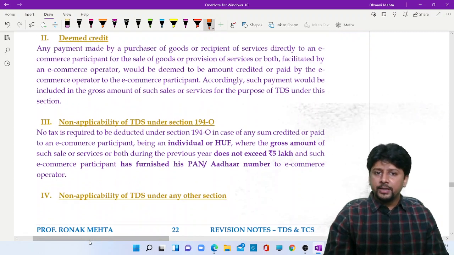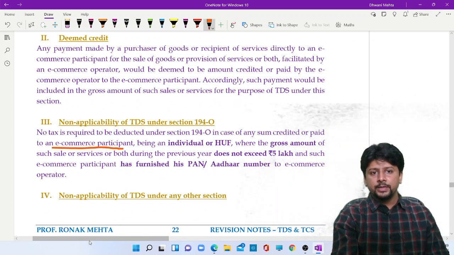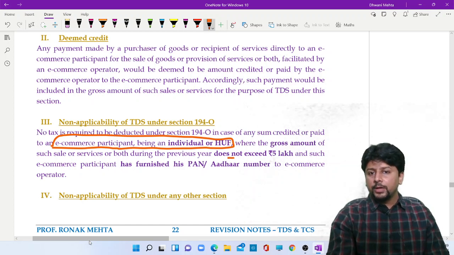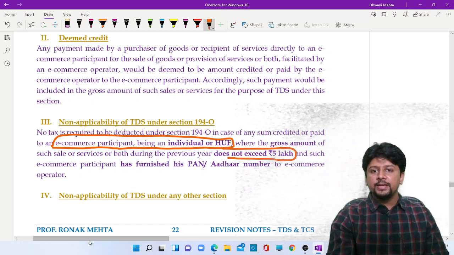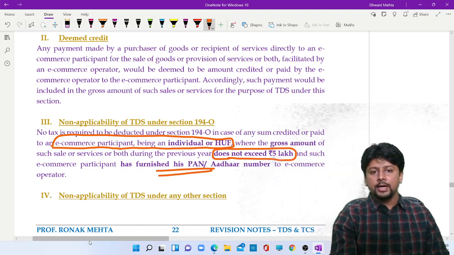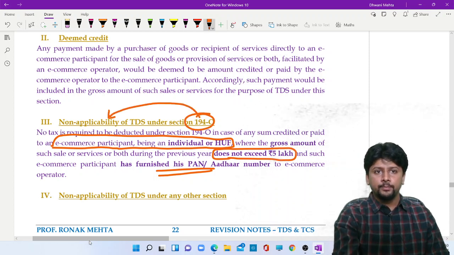One case of non-applicability: if the e-commerce participant is an individual or HUF, and the amount does not exceed 5 lakhs, then if you furnish your permanent account number or Aadhaar number, 194O will not apply.